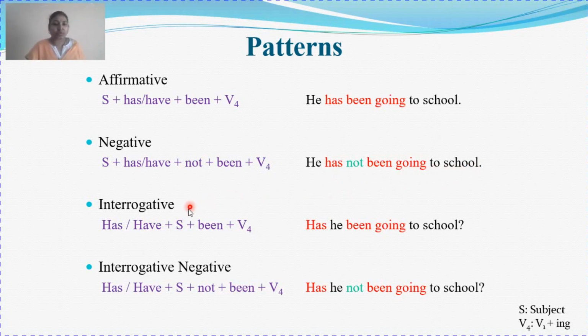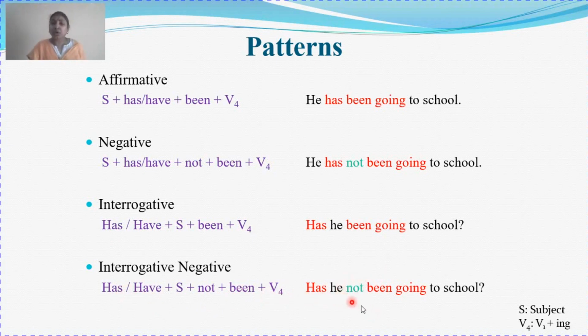Interrogative: inversion of subject and verb. Has/have plus subject plus been plus verb plus ing. Has he been going to school? Interrogative negative: has/have plus subject plus not plus been plus verb plus ing. Has he not been going to school?